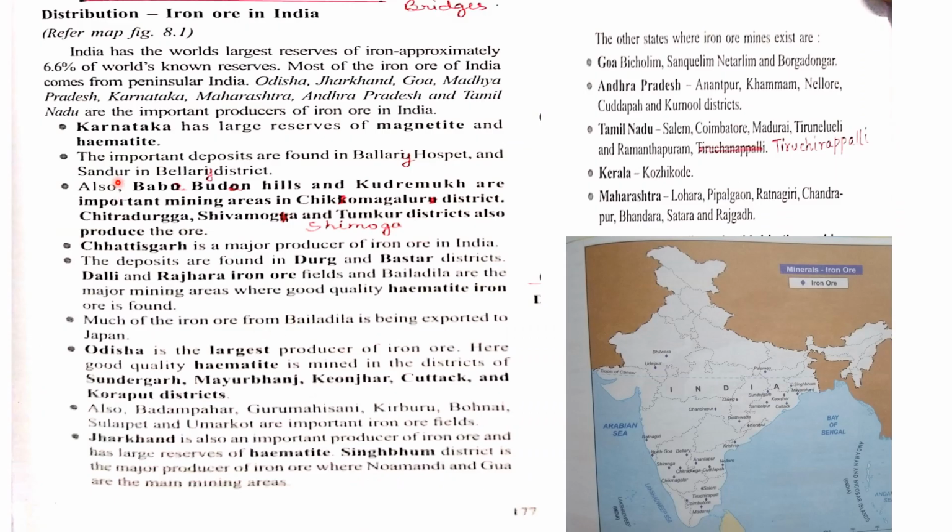Then we come to the areas of production. India has the world's largest reserves of iron, approximately 6.6% of the world's known reserves, amongst which it is most widely found in Odisha, which is the largest producer of iron ore, then Jharkhand, Goa, Madhya Pradesh, Karnataka, Maharashtra, Andhra Pradesh, and Tamil Nadu. These are the important producers of iron ore in India.